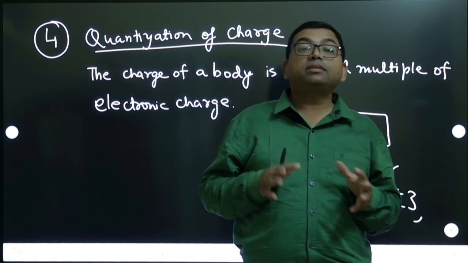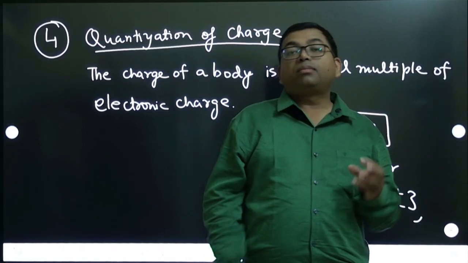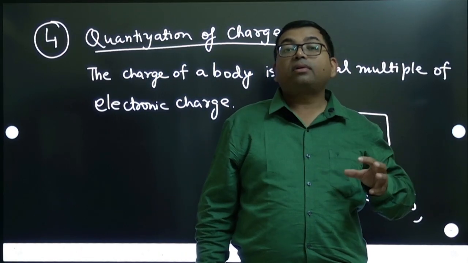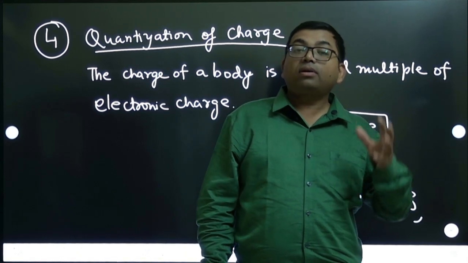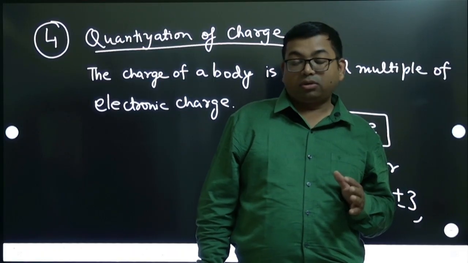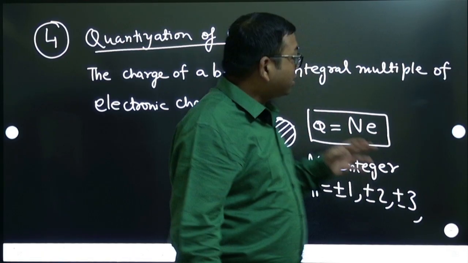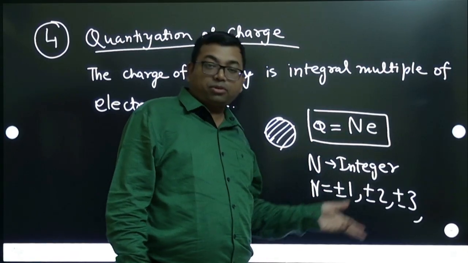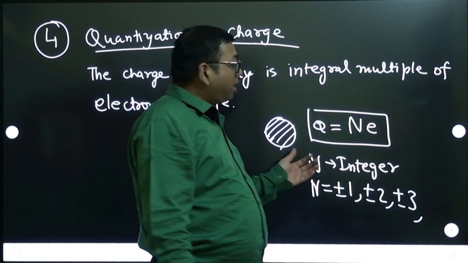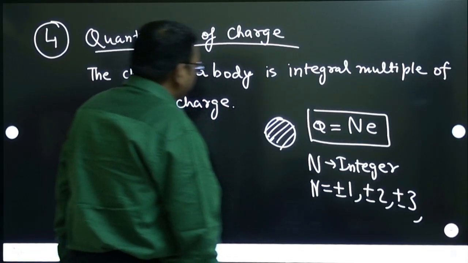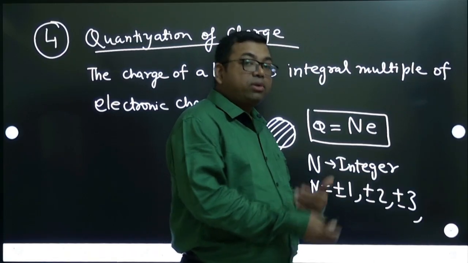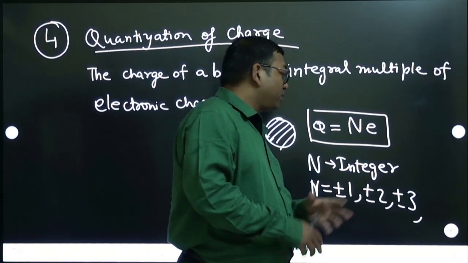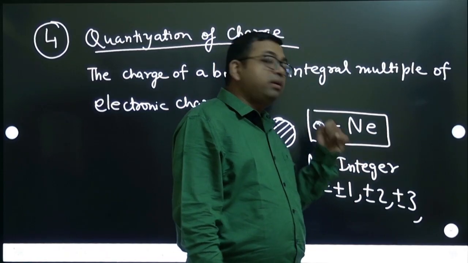So plus or minus is because of loss or gain, but it can lose or gain only 1 electron, 2 electrons, 3 electrons, like that. We cannot gain or lose half an electron. That is why the charge developed will be n times the electronic charge. So it can either lose 1 or 2 or 3, or gain 1 or 2 or 3 electrons. That is why the charge will be n times e.